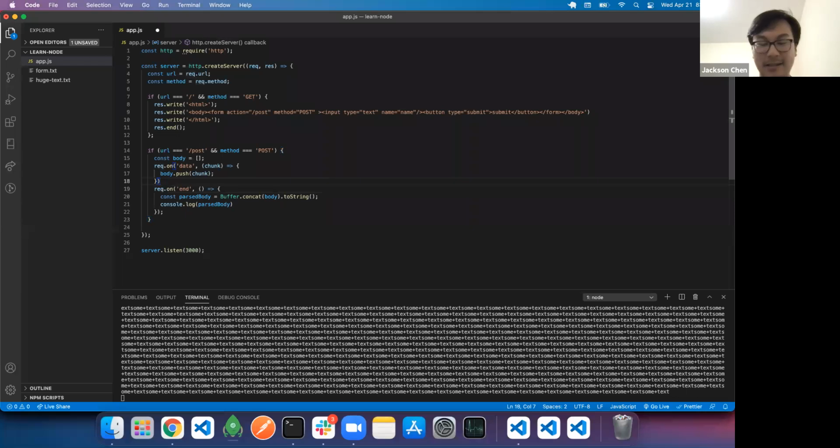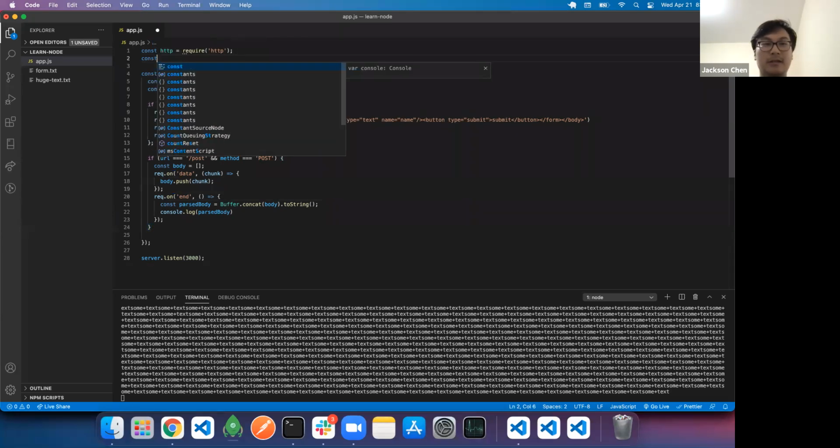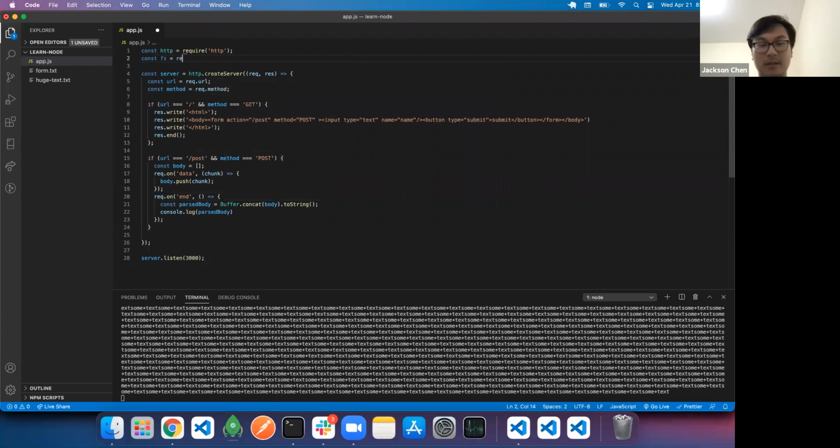Now we can actually use a new module, another core module that Node provides. And this will showcase how we can actually write files on our computer or on our system or wherever this Node process is running. There's a thing called FS, which is the same as file system. And this is what they use.